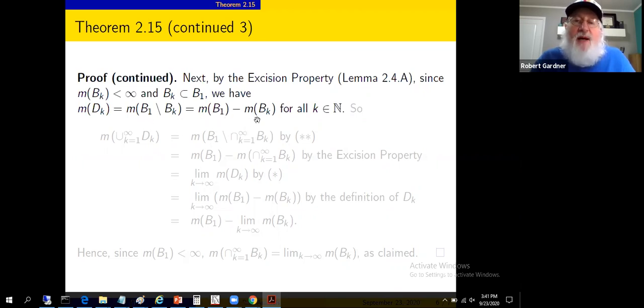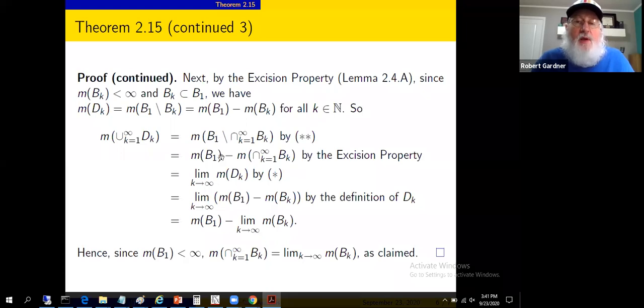We get the measure of the first minus the measure of the second. We're good by the excision principle, this holding for all k, a natural number. Now, star star, the previous slide, last equation: we had established the measure of the union of the D sub k's was the measure of B sub 1 set minus this intersection. Actually, we had the set equality, but taking the measures of those representations of the same set produces this. That was star star. The excision property allows us to say the measure of the set difference is the difference of the measures, provided this one's finite.